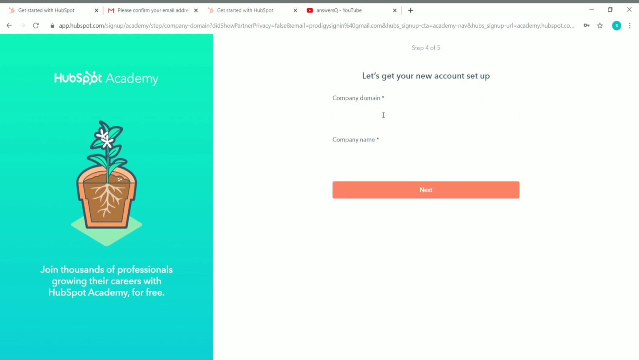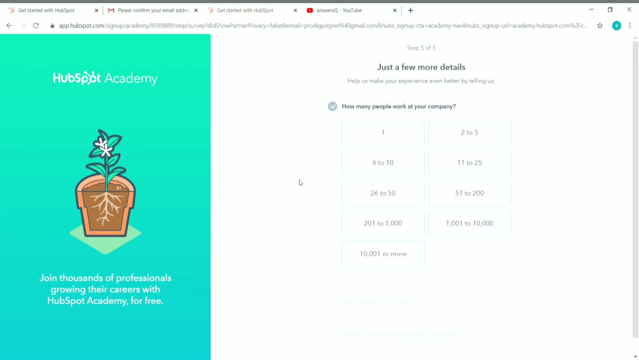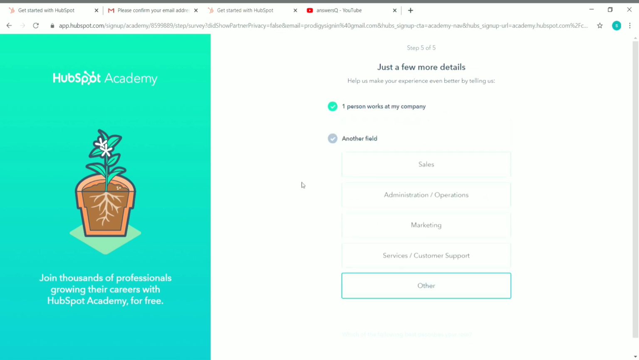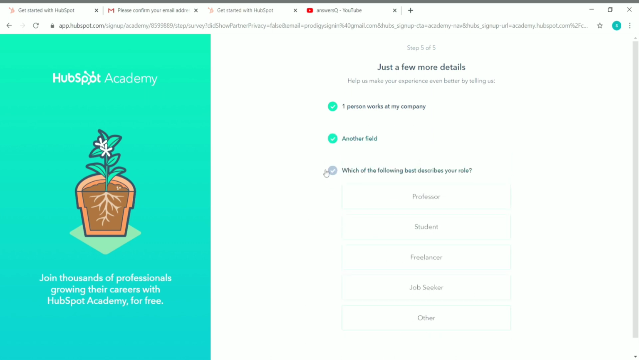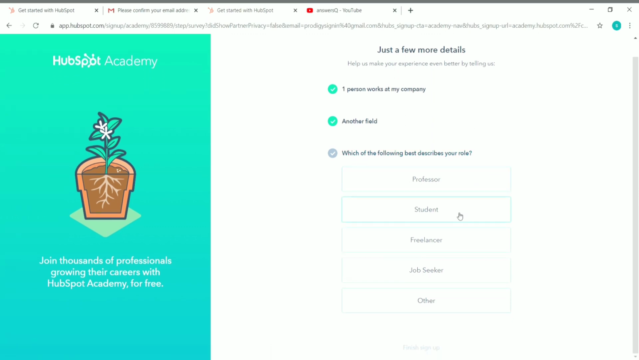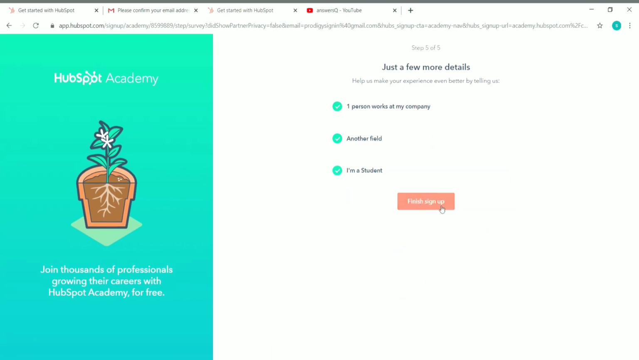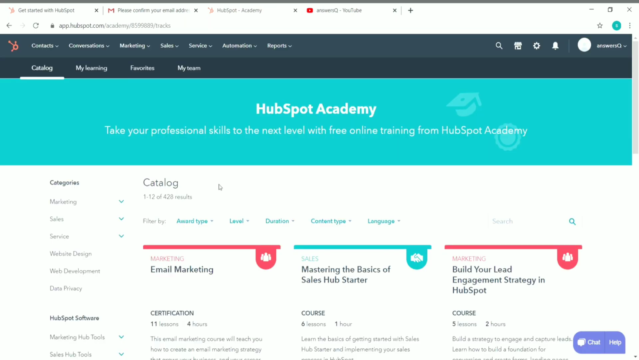Now you have to give your company name and domain. If you are a student, just type in student and click on next. In the next step, you have to answer a few questions. If you are a student, for the question how many people work at your company, just select one. The next question will be your field. You have to select other if you are a student. The next question is which of the following best describes your role. You can select student here, and now you can click on finish sign up. So that's it. Now we have created an account in HubSpot Academy.